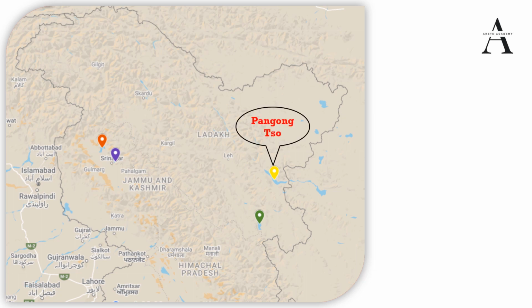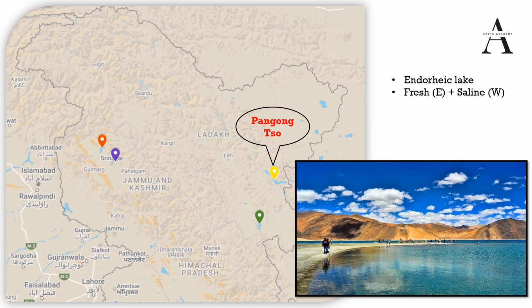Pangong Tso Lake is an endorheic lake, which means that the basin of the lake has no outflow, or it is not attached to any external body of water, be it a river, ocean, or anything. So it is losing water through evaporation or seepage into the ground only. This Pangong Tso Lake looks like this, as shown in the image.